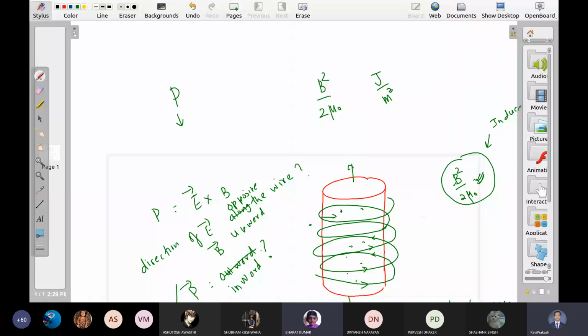सर अभी तो आपने बताया ना कि फॉर्मूला है B square by 2 mu. This is energy per unit volume. यूनिट एरिया लीजिए यहाँ से, per second. इस यूनिट एरिया से एक सेकंड में कितना एनर्जी अंदर को गया है, that is the magnitude of P. Now how will you relate P and B square by 2 mu? Obviously they are two different things. One is power per unit area and one is energy per unit volume.